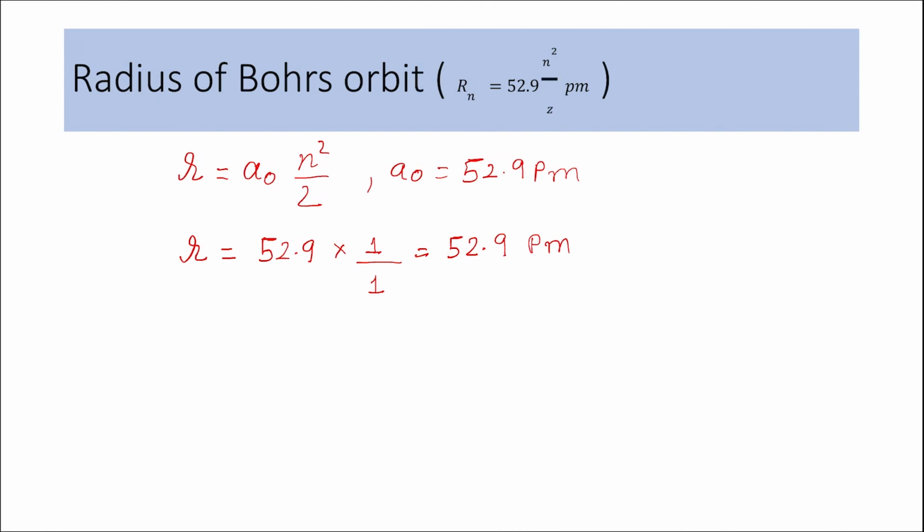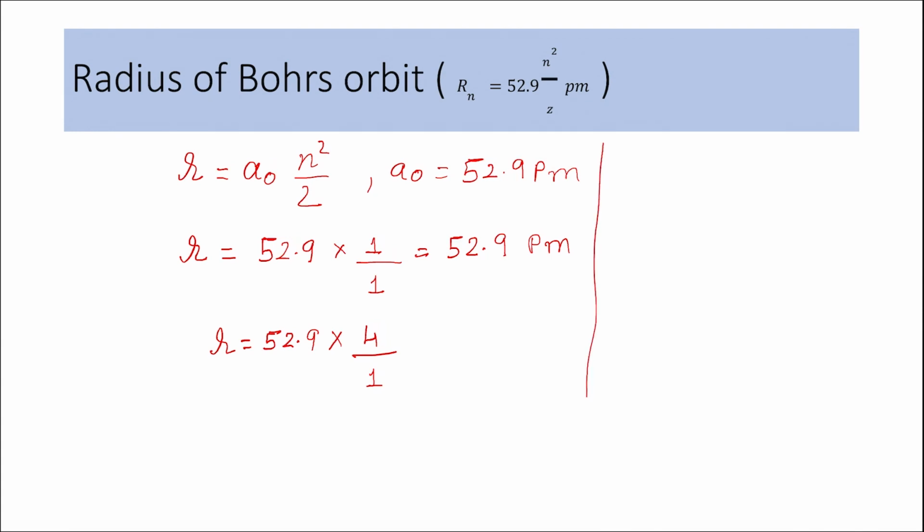In a similar way, suppose I want to calculate the radius of the second orbit. This would be 52.9 times, for the second orbit n is equal to 2, so n square would mean 4, by the atomic number, which again in case of hydrogen is 1. So 52.9 times 4 will give me the radius of the second orbit in case of hydrogen atom.